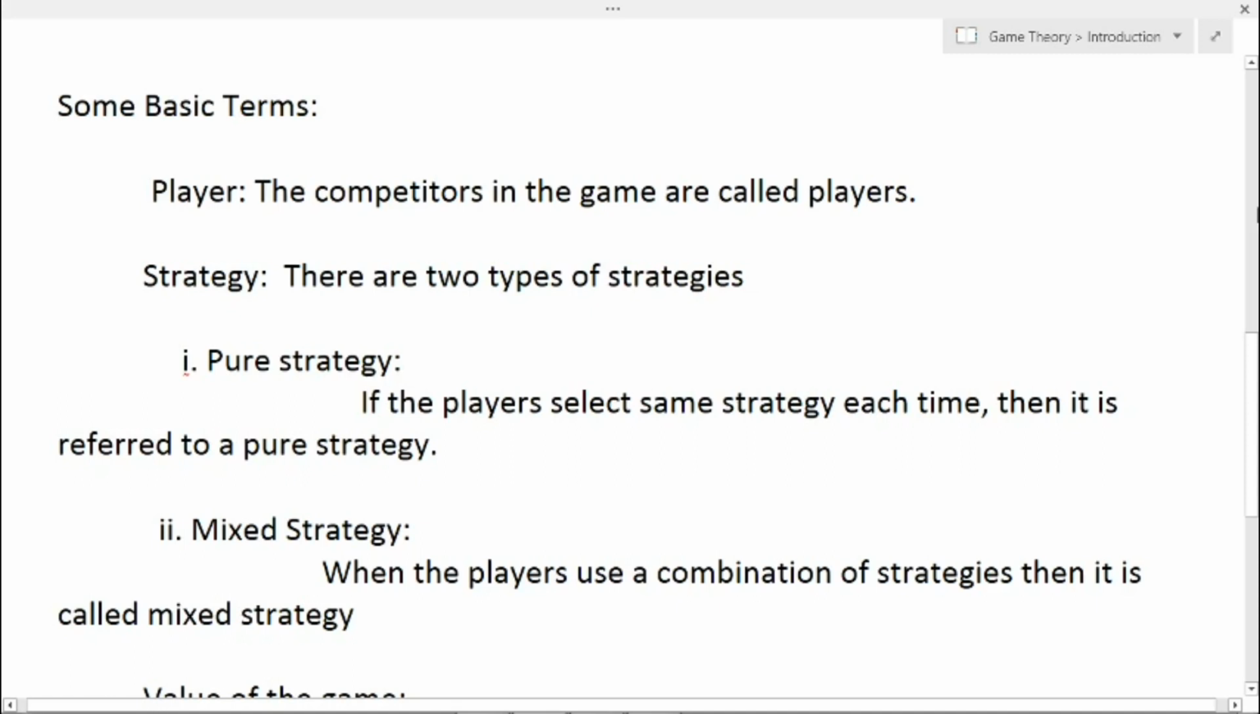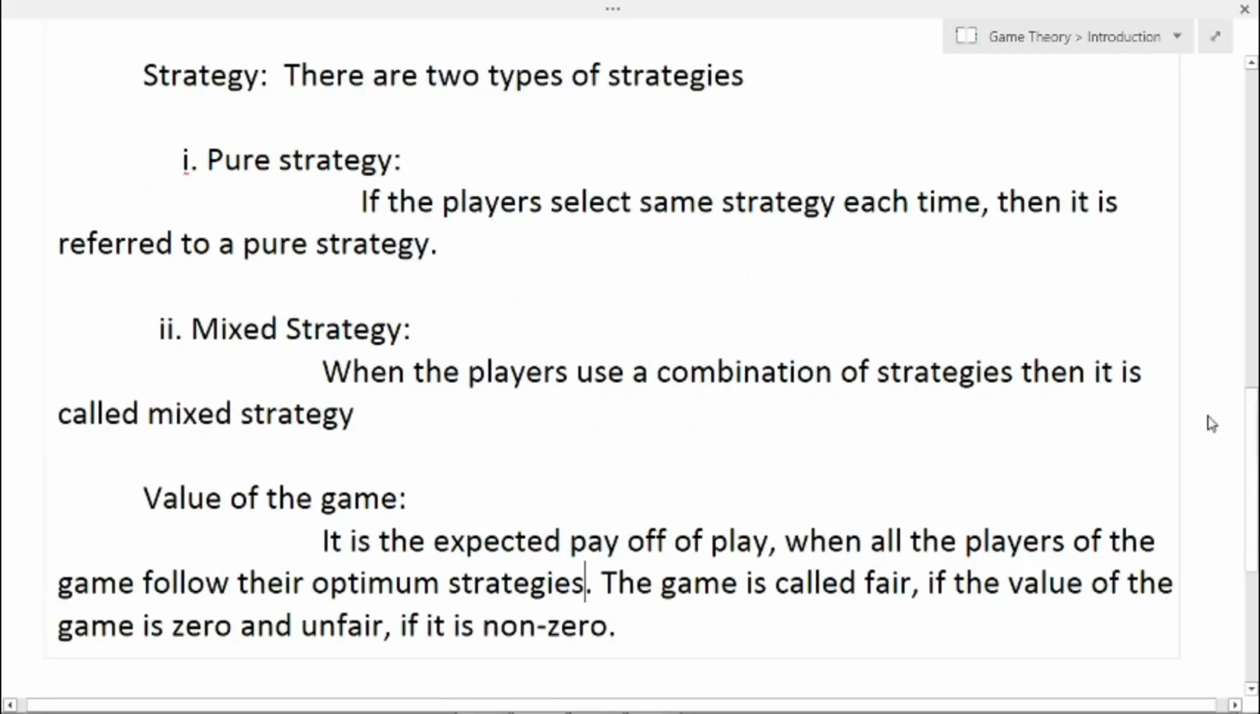Second one is mixed strategy. Mixed strategy is nothing but the players use a combination of strategies. That is, each player is always kept guessing what the other player is going to do on a particular occasion. That kind of strategy is called mixed strategy. Next is value of the game. Value of the game is the expected payoff of play when all the players follow their optimum strategies. The game is called fair if the value of the game is 0, and if it is non-zero, then the game is called unfair.